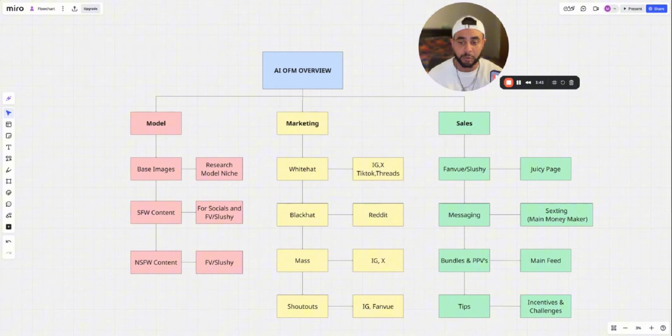This is going to be for social, FanView, or Slushy. If you guys don't know what Slushy is, watch one of my previous videos. I break down why I honestly think this is going to be the next thing. It's going to replace the new Reddit for OF. Very insane. It's like a TikTok Reddit all combined into one.